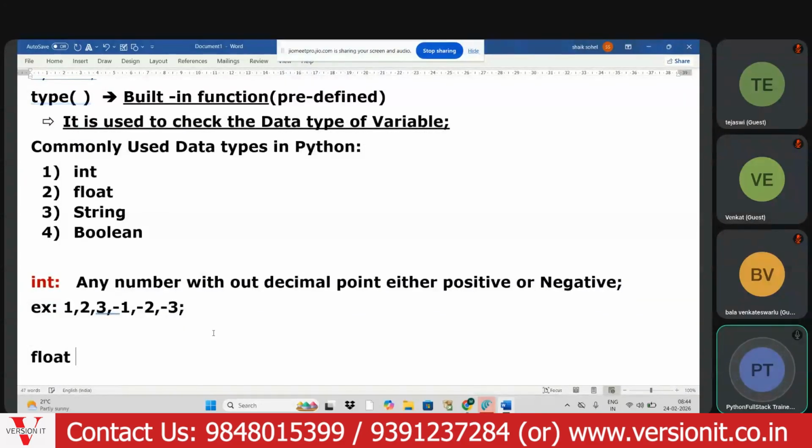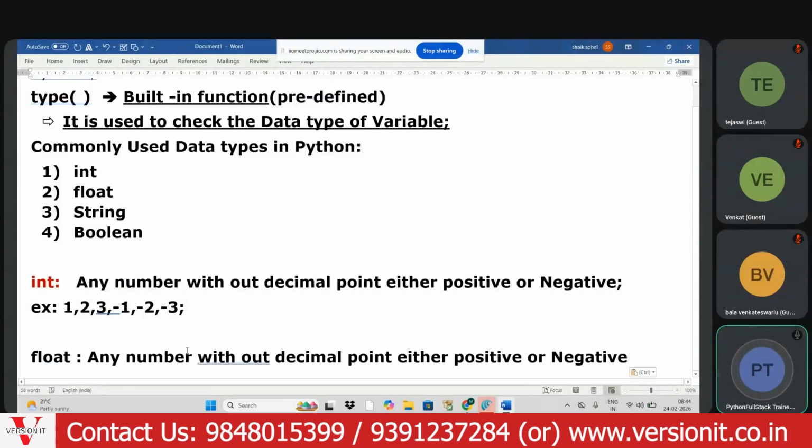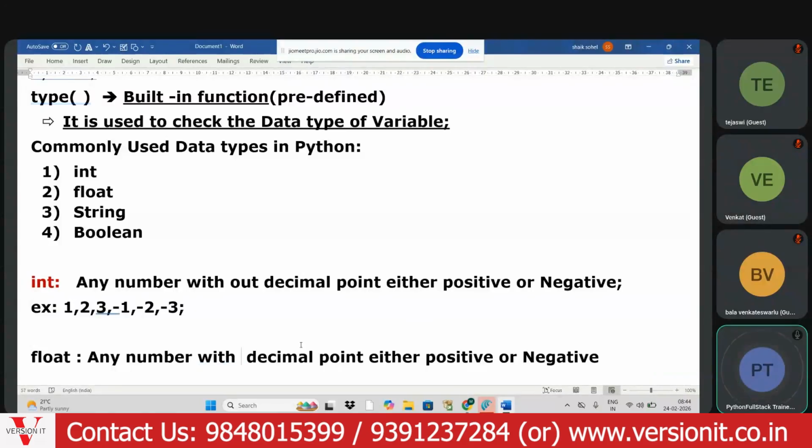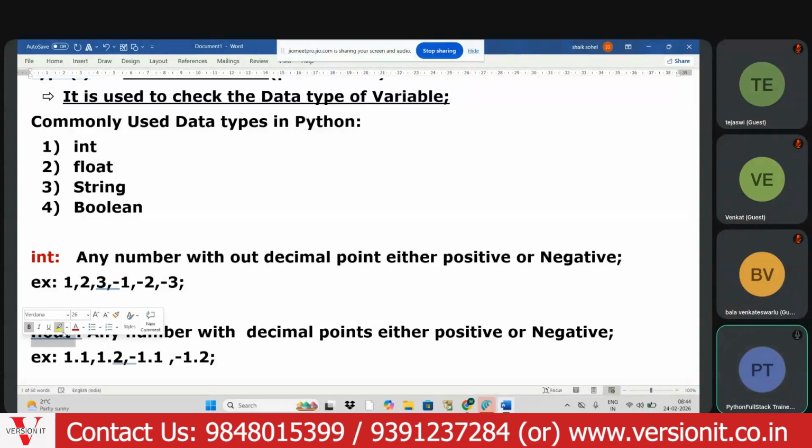Next, what is meant by float? Any number with decimal points, either positive or negative, we call a float. Examples, my dear aspirant, are 1.1, 1.2, and minus 1.1. These are some examples for the float.